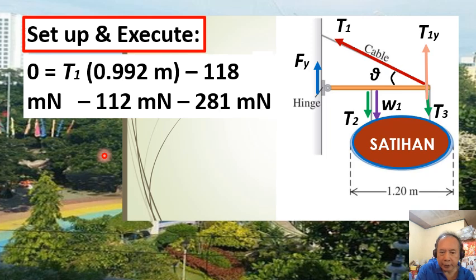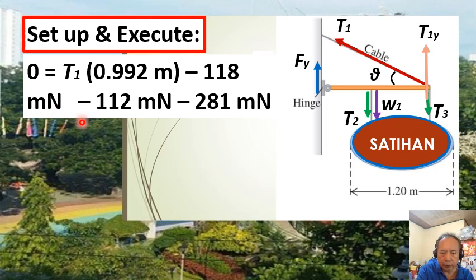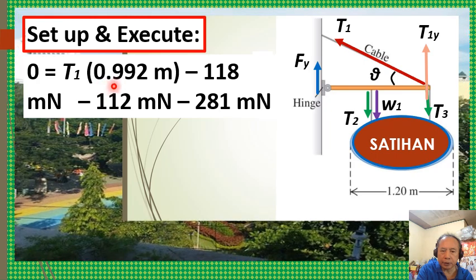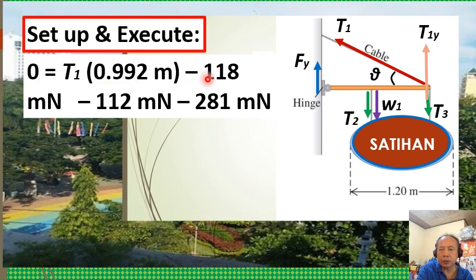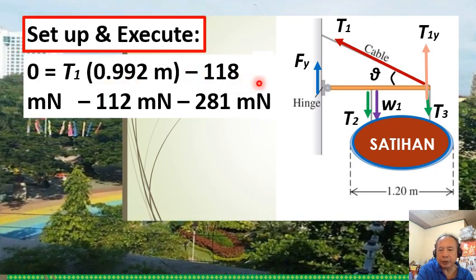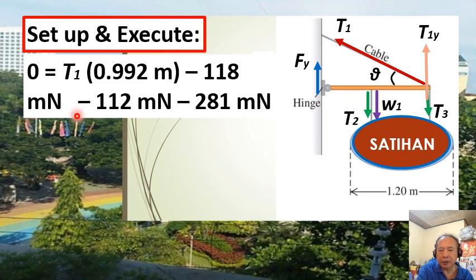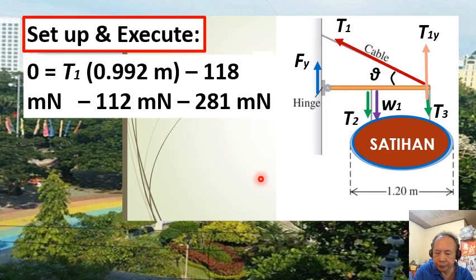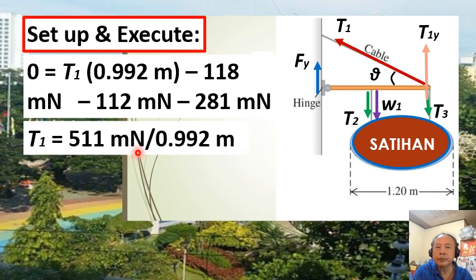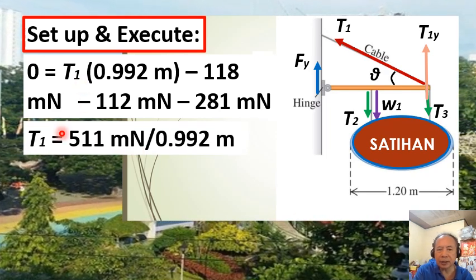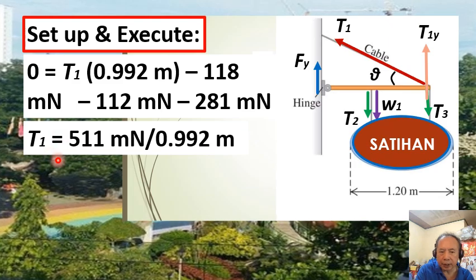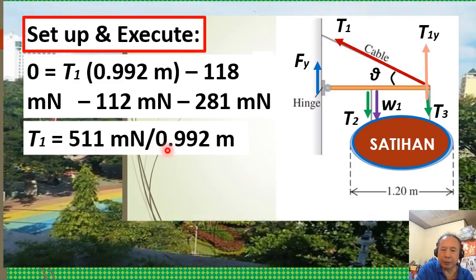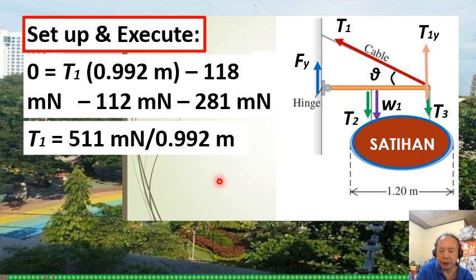When we simplify the previous equation, we get 0 equals T sub 1 times 0.992 meters minus 118 meter newtons, minus 112 meter newtons, minus 281 meter newtons. And isolating the tension T1, we get T1 equals 511 meter newtons divided by 0.992 meters.